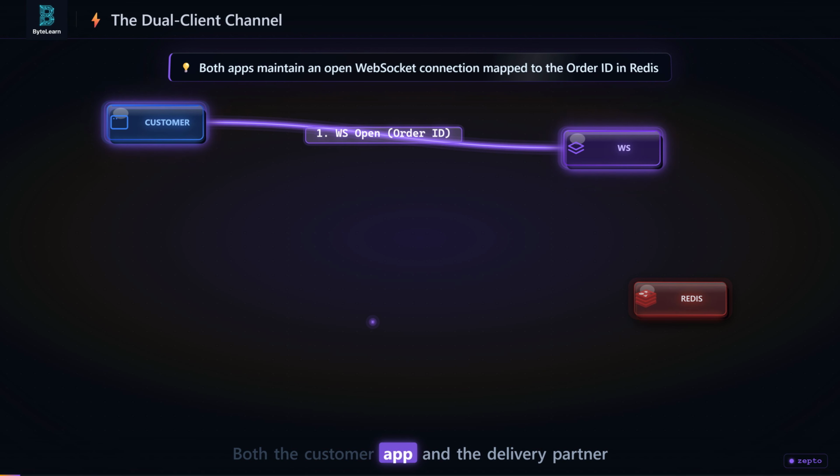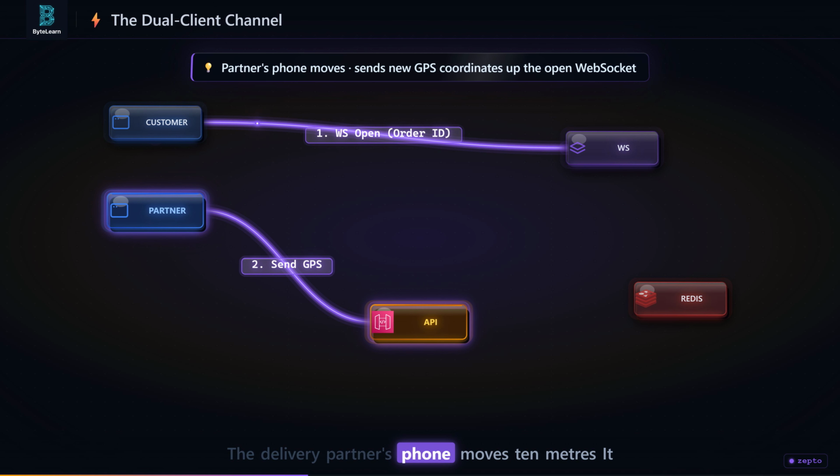Both the customer app and the delivery partner app have performed the upgrade handshake. They are both holding open WebSocket connections to the server. But how does the server know which connection belongs to which order? It stores a mapping in Redis. Order ID maps to connection ID. The delivery partner's phone moves 10 meters. It pushes its new GPS coordinates up its open WebSocket connection to the server.